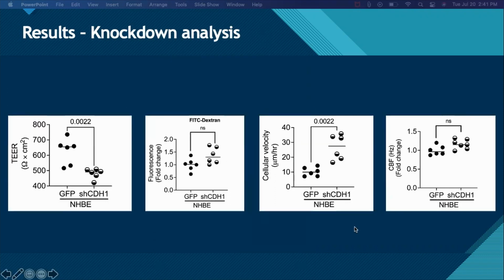The shCDH1 group had a significant decrease in TEER test results, as seen in this graph here. It also had a significant increase in cell velocity, as seen in this figure. However, the CBF and FITC-dextran tests had no significant difference between the two groups, as seen in this figure and this figure.